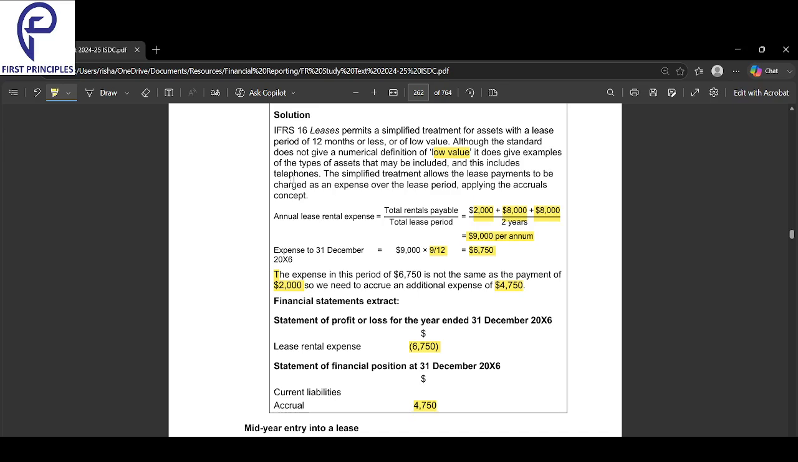Okay, you've eaten the food. You had a lunch of 6750. You had a very good meal. But you have paid only 2K. But you have taken the benefit. For what you have taken the benefit but not paid, that is called accrual. You take it to the next year as accrual.